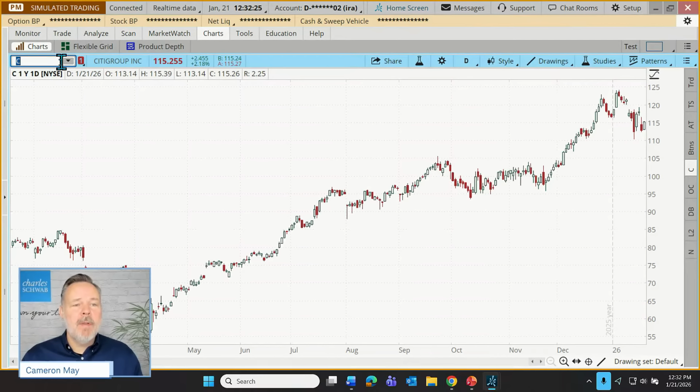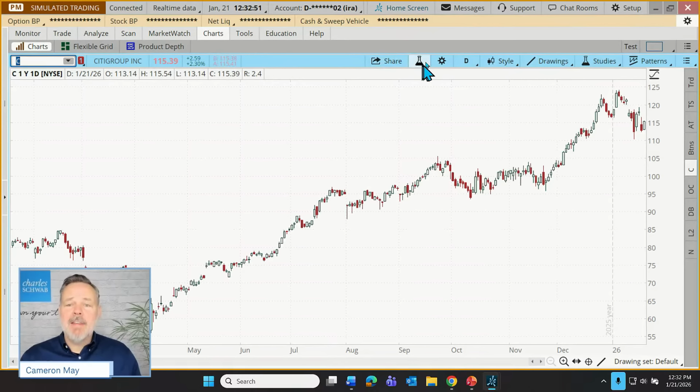as we type in our symbol, we can see the name of the company right here. We can see the current quote, how much we're up or down in dollar amount or percentage terms today. We can see the bid price and the ask price right there. We can share this chart with other users of Thinkorswim. If we have a buddy, we can click on share, send them a link, and it'll essentially load up the chart as we have it constructed on their account. Kind of a cool little feature.